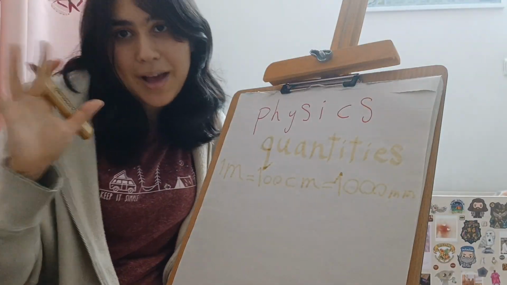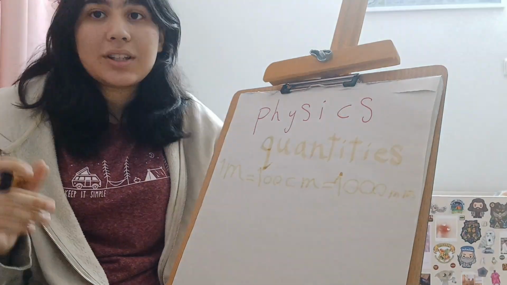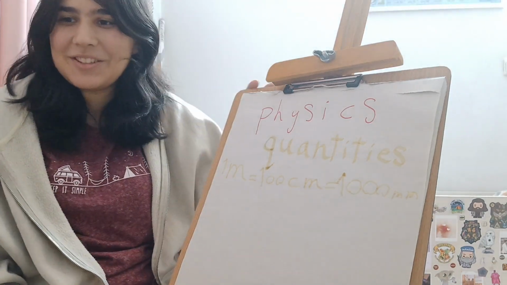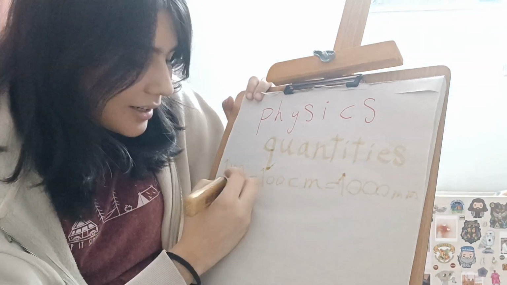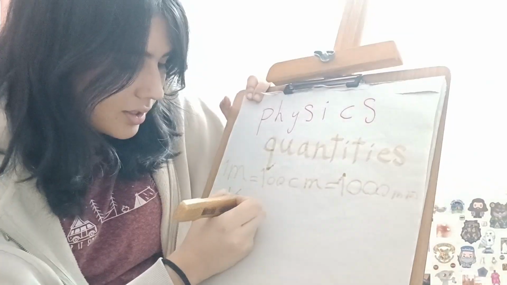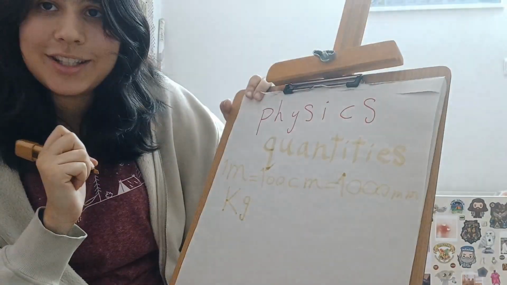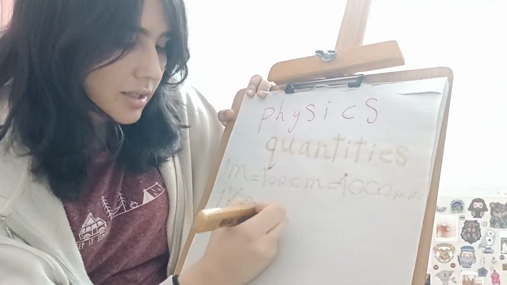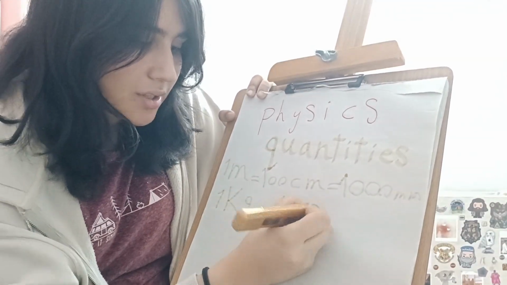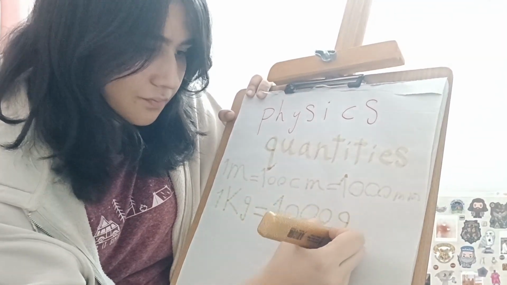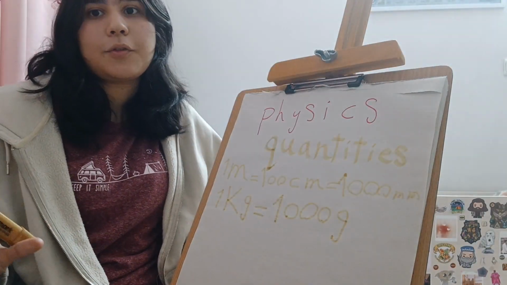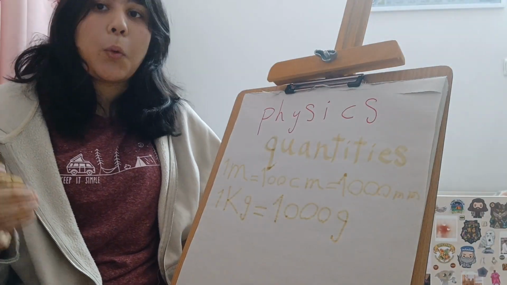The next one is mass. Mass, we call it with kilogram, gram, or different things. We're gonna learn these two first. Kilogram is the most important one, and 1 kilogram means 1000 gram, and we can use it for our weight.